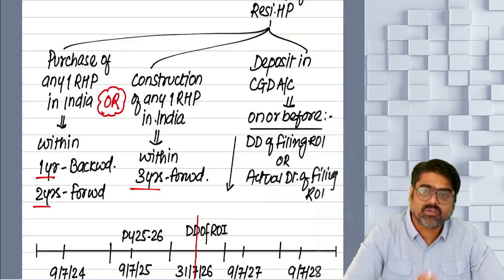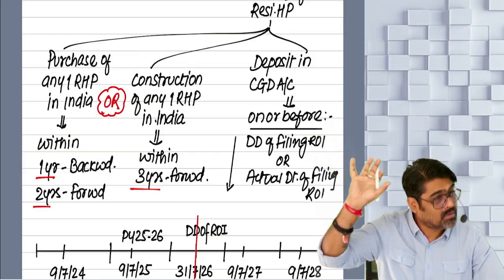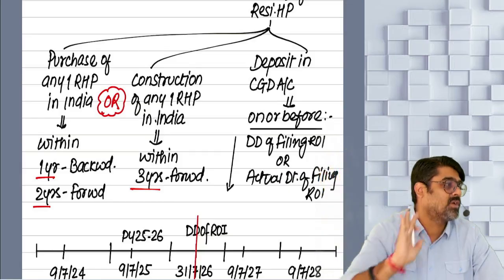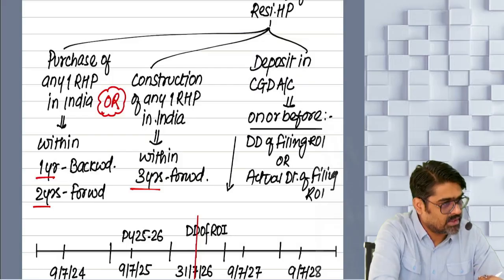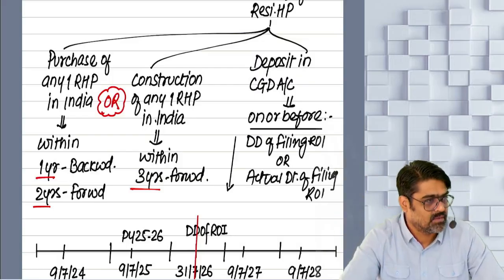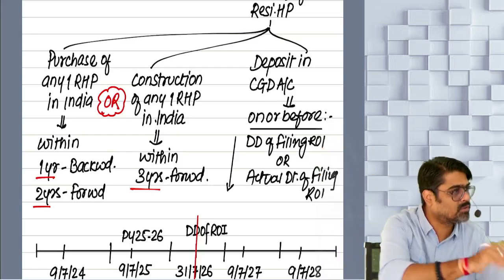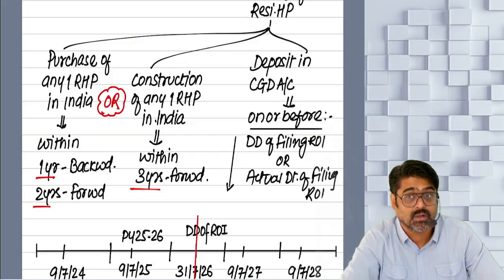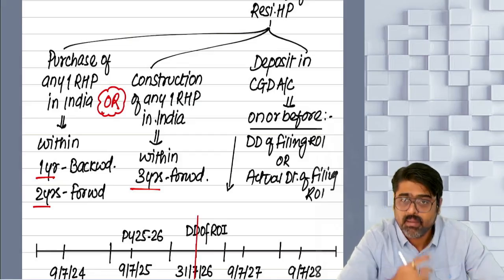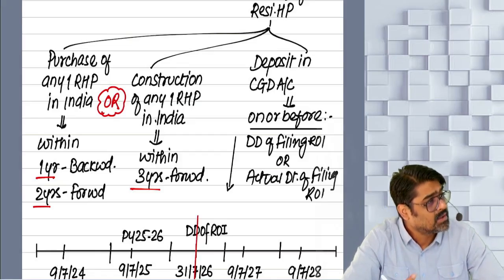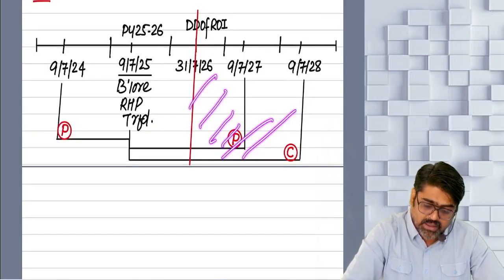So the amount which is deposited in CGD is as good as your long-term capital gain invested in purchase or construction. So to the extent of that amount which is deposited, you are going to get the exemption. Your long-term capital gain, to the extent of that deposit also will be exempt. But now you'll have to make sure that you will use that deposit. Where? Purchase of one residential house property in India or construction of one residential house property in India within the given available time. Yes or no?